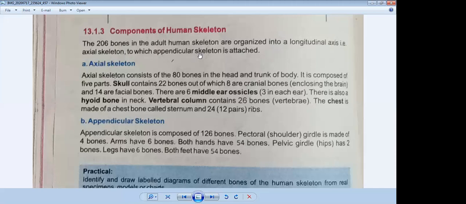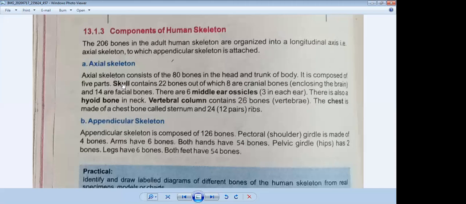Now we will discuss which parts of the human body are included in the axial skeleton. Their numbers are very important for MCQs. How many bones are present in an adult? Your answer should be 206. Now we will discuss the axial skeleton. Out of 206, the axial skeleton consists of 80 bones in the head and trunk of the body. They are present in the head and trunk, not the lower part of the body. It is composed of 5 parts.